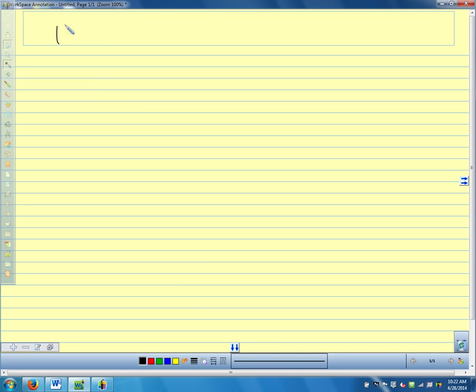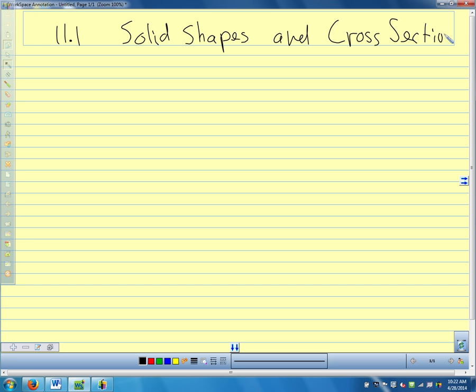So we're in section 11.1, and we're talking about solid shapes and cross sections. So the first thing we want to do is talk about some terminology and the words we're going to use